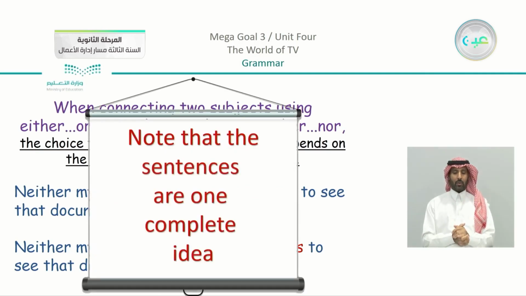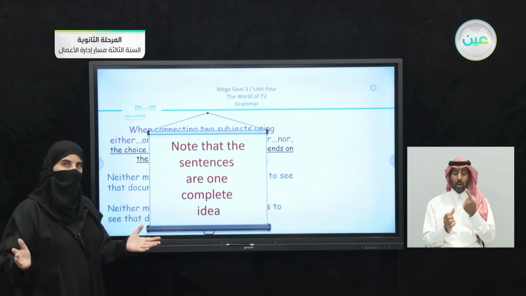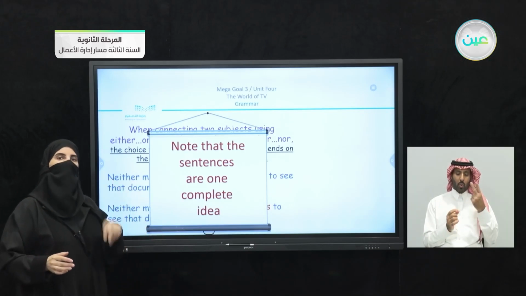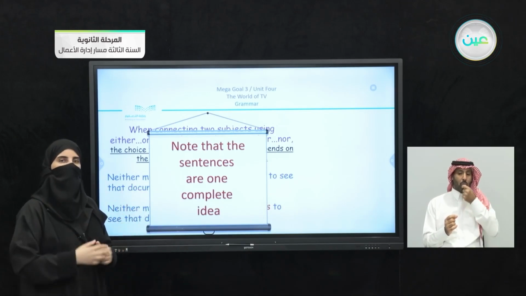Now, note that these sentences are just one complete idea. As I mentioned before, we have one sentence, one complete idea. Yes, we have two nouns, two adjectives or two verbs, but the idea is just one idea.